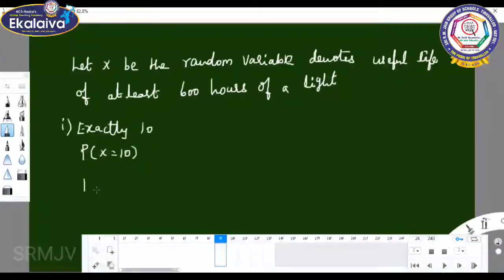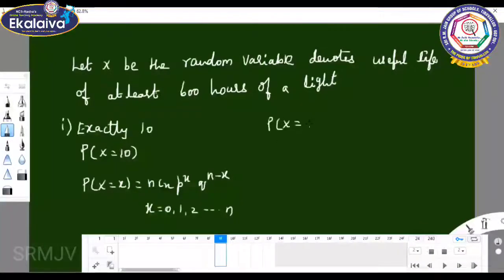What is the formula for the binomial distribution? P of x equal to nCx, p power x, q power n minus x, where x can take the values 0, 1, 2, up to n. So P of x equal to 10 equals 12C10 times 0.9 whole power 10 and 0.1 whole power 12 minus 10.